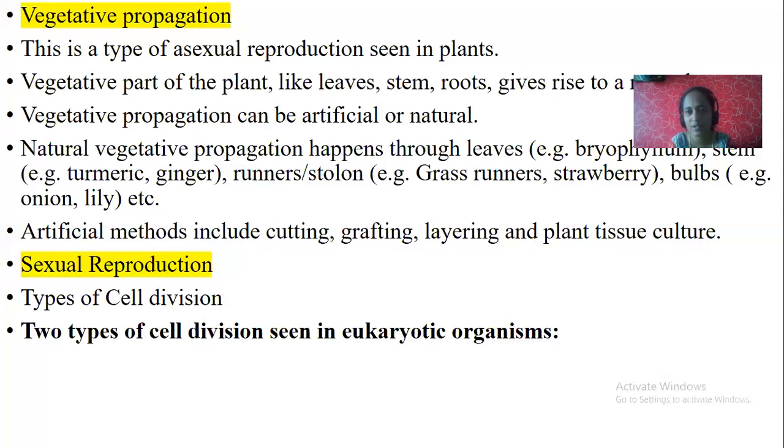Next, sexual reproduction. Let's discuss sexual reproduction. Sexual reproduction takes place in both plants as well as animals. First, let's discuss sexual reproduction in animals. Sexual reproduction involves two parents of opposite sex.